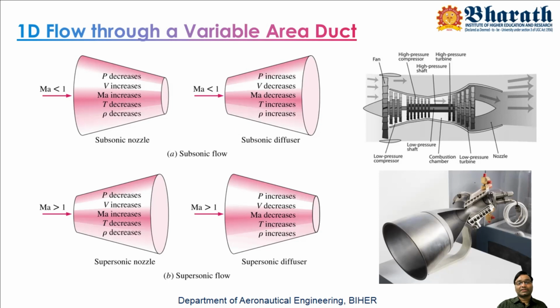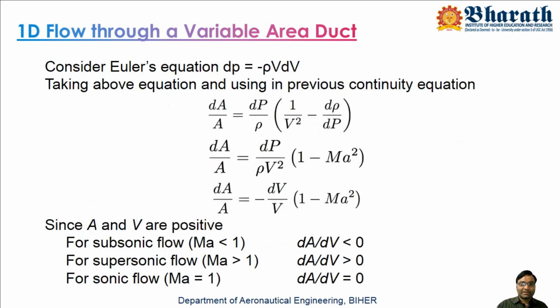Here, this area is decreasing. A negative change in area corresponds to a positive change in velocity. So dA by A equals minus dV by V. One is negative, the other should be positive. Okay, so in that way.